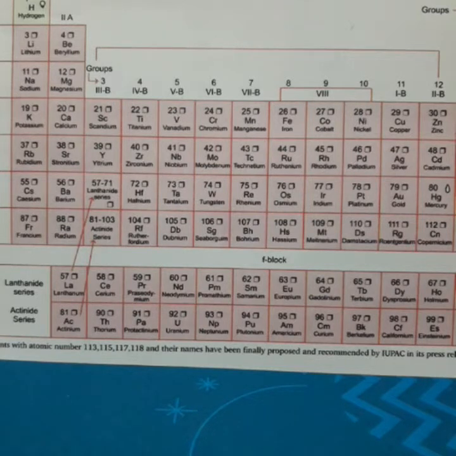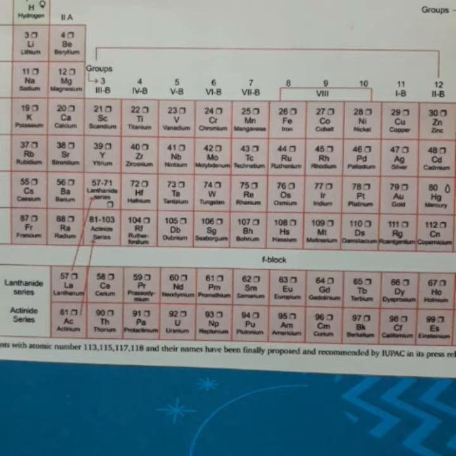Therefore, if the elements are arranged in the order of increasing atomic number, the elements with similar electronic configuration in valence shell shall reoccur after regular interval. Since number of valence electrons shows periodicity, regular repetition, the chemical properties will also show periodicity. So, we will study about modern periodic table in detail.